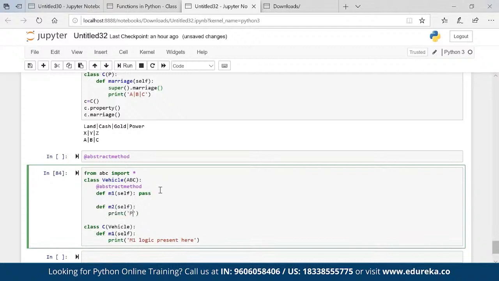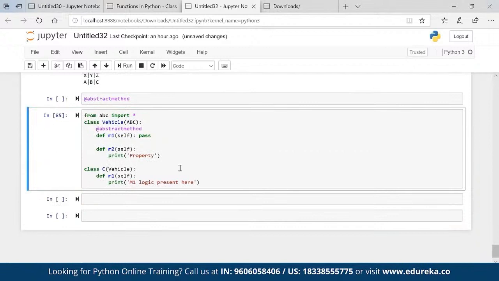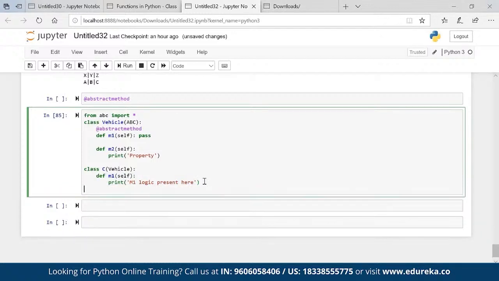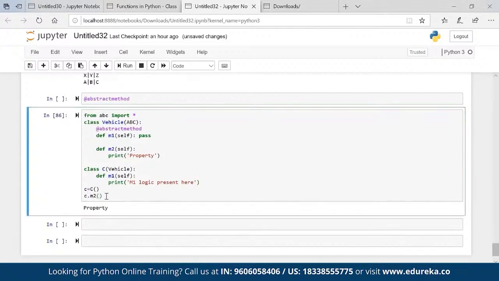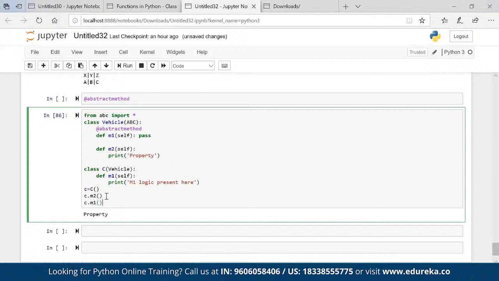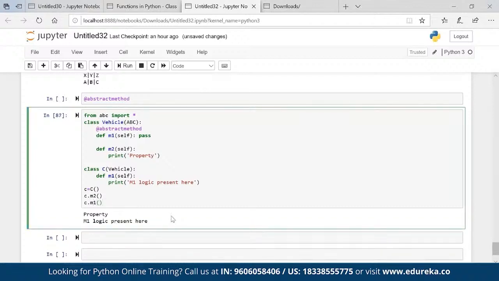print property. Okay. It says that I have this property which I will give you, but in place of that, you give me this property. My m1 is not fully constructed. I want that m1 property from you. Okay. So that is what we can do. So let's say if I go ahead and create c equal to the child class, c dot m2, m2 is working fine, c dot m1 is working fine as well.